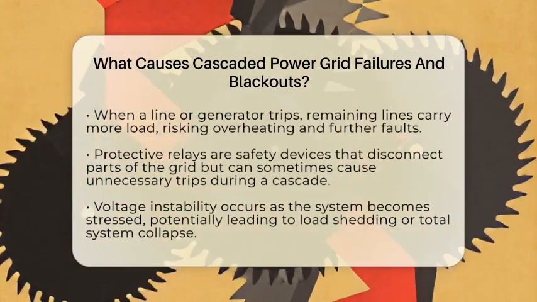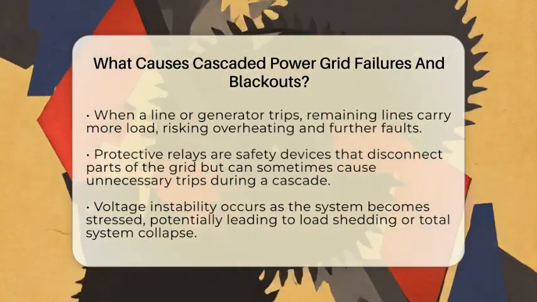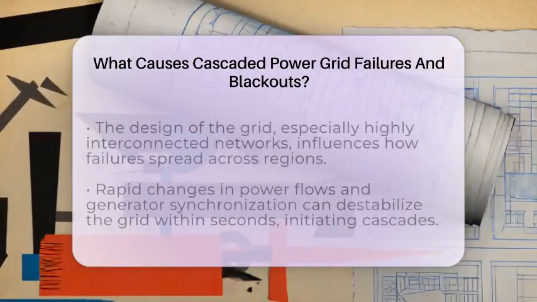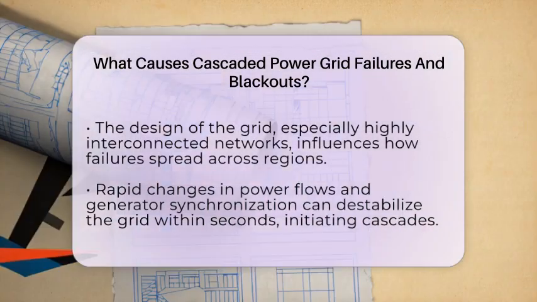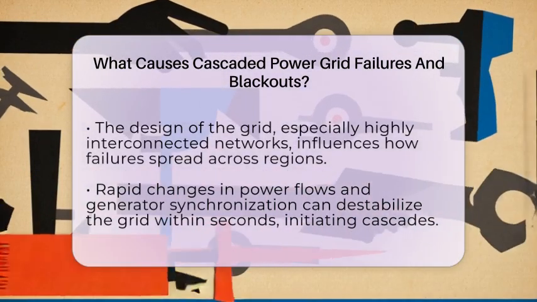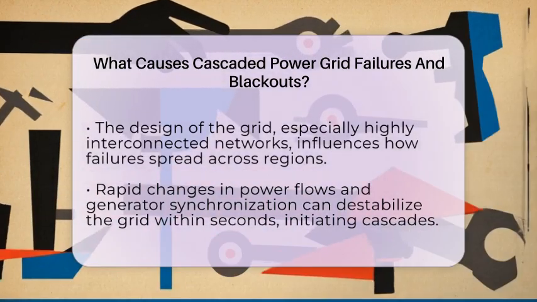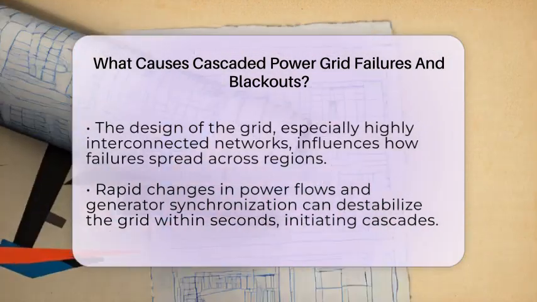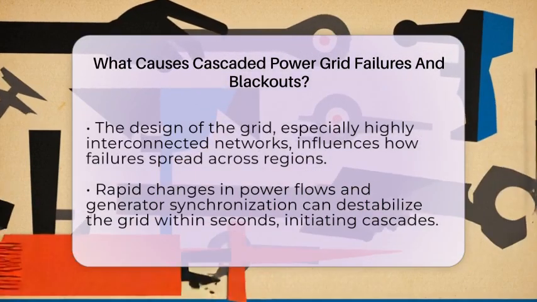Voltage instability is another factor. As the system becomes more stressed, voltages can drop below safe levels. Utilities may then cut power to some areas to stabilize the grid, a process called load shedding. But if the voltage drops too far, it can cause a total collapse of the system, leading to a blackout. Voltage issues often happen alongside cascades and can both cause and result from failures.